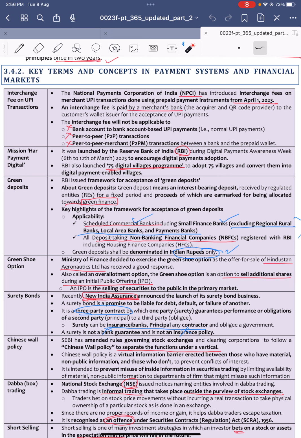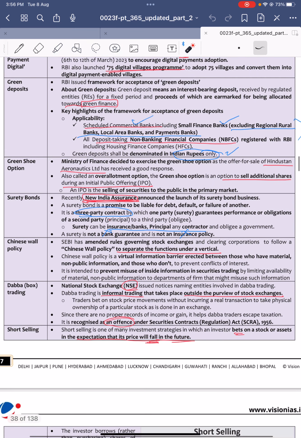So who can accept these green deposits? All scheduled commercial banks, including small finance banks, can accept them, but not regional rural banks, local area banks, and payment banks. So SCBs and SFBs, but not RRBs, LABs, and payment banks. Also NBFCs registered with the RBI, including housing finance companies, can accept this. And these green deposits should be denominated only in Indian rupees.